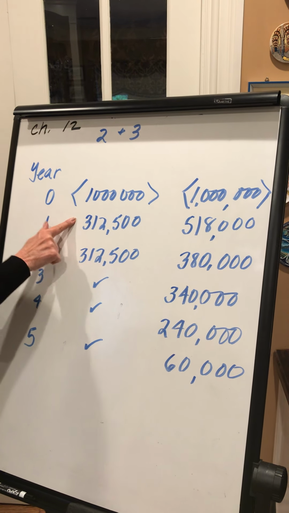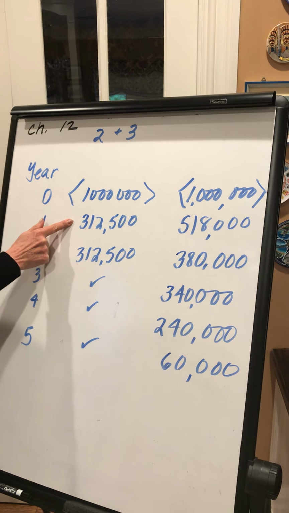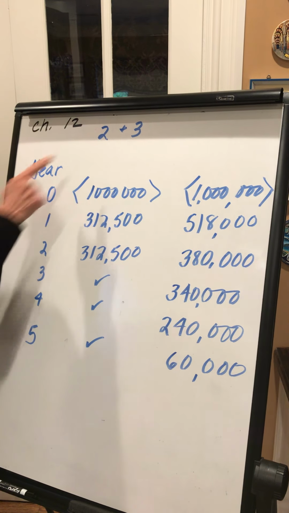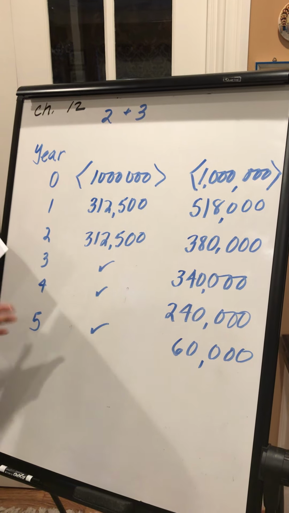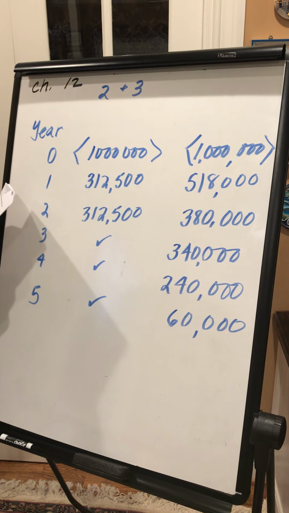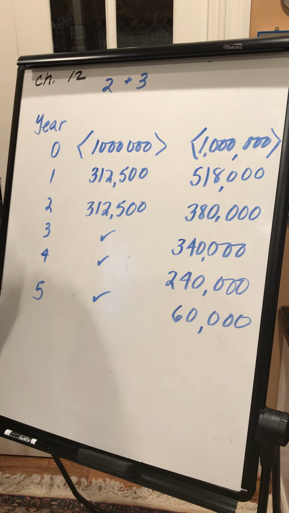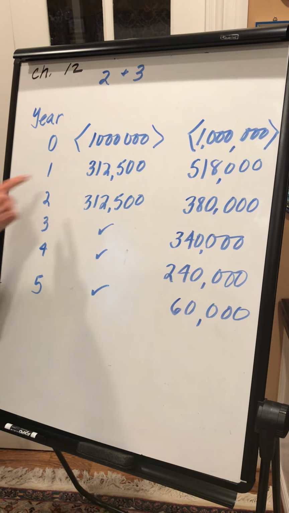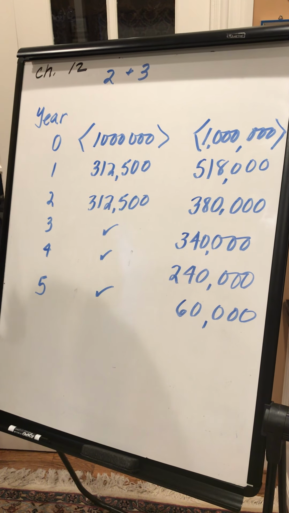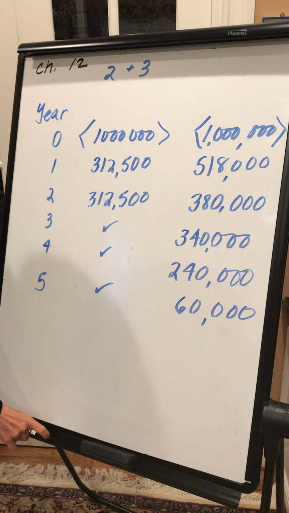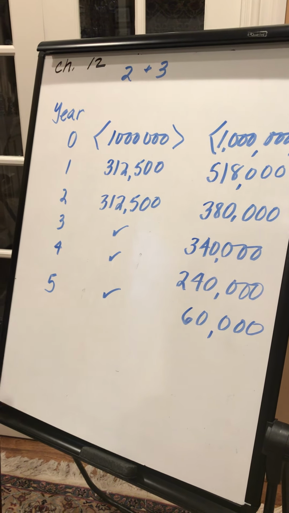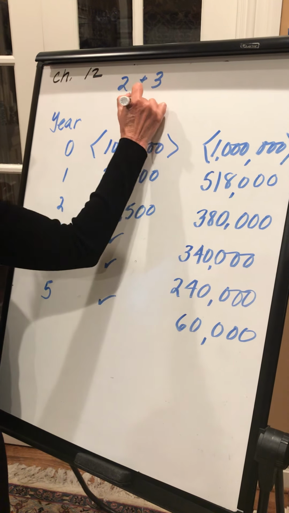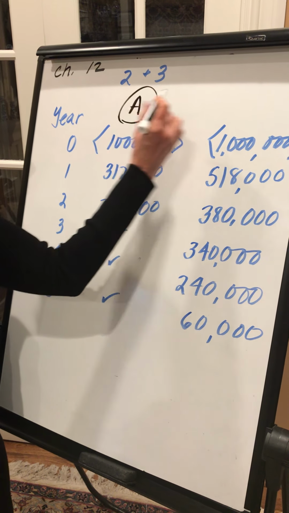Year 1, they expect to get $312,500. Now for the first project, what are they calling this project? Well, we can call it Project A. Project A, they expect the exact same amount of money to come in every year, which is really not that realistic, but we'll go with it because that's what the problem is.